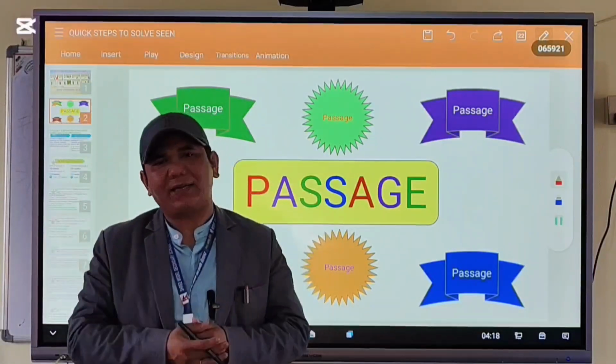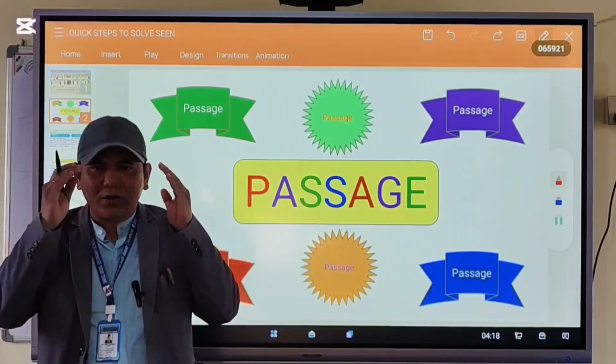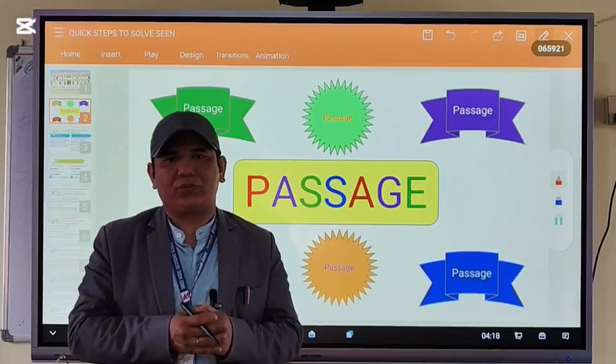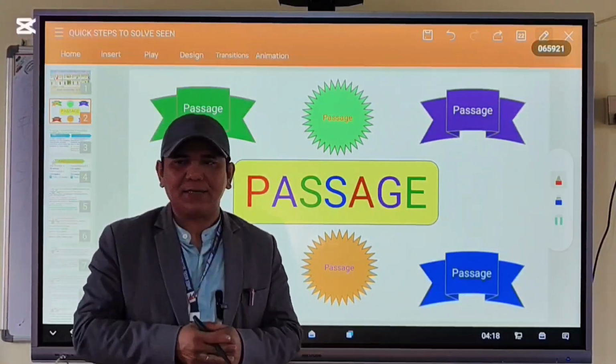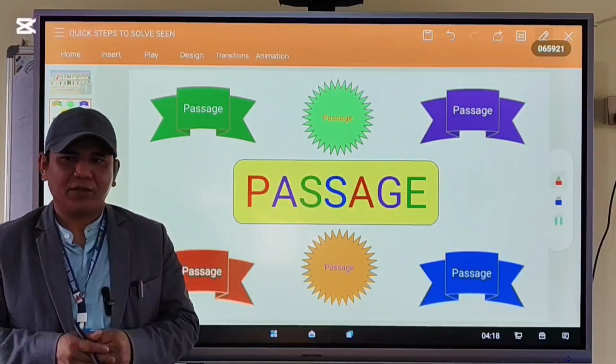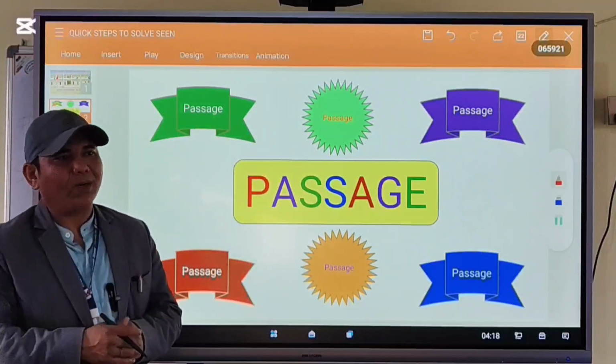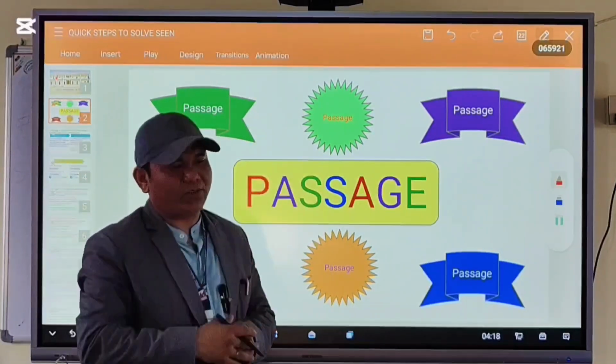As we know that there are two types of passages, seen passages and unseen passages. So tell me please, you please tell me, stand up. What is a seen passage?